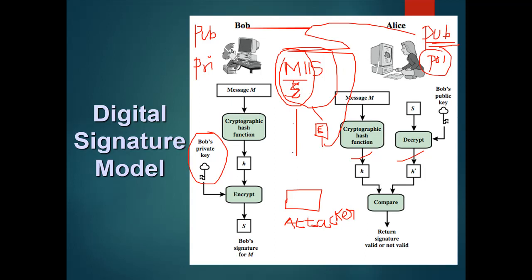Either you can go for symmetric, which means both parties should have the same key. Another option is you can make Alice share her public key with Bob, and using Alice's public key, this can be encrypted and sent to Alice.